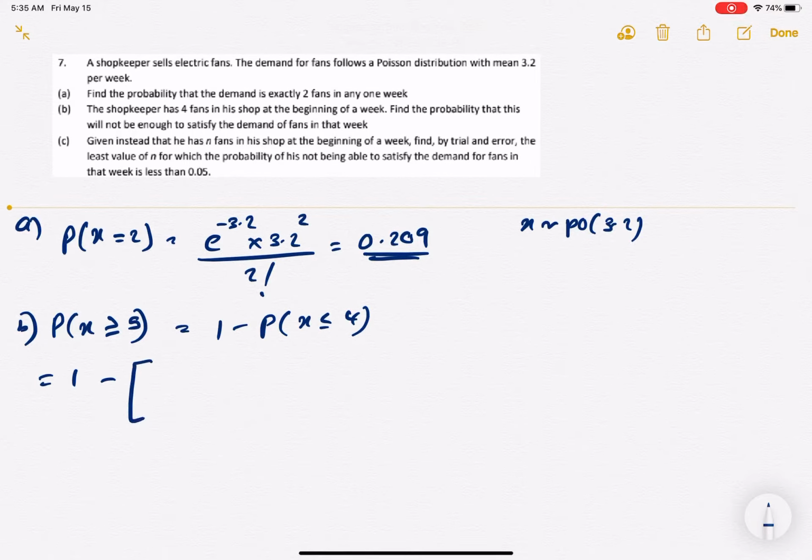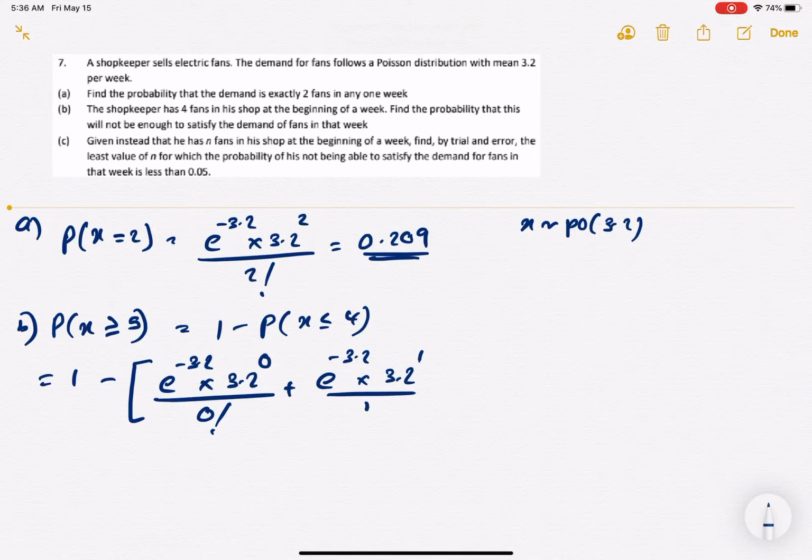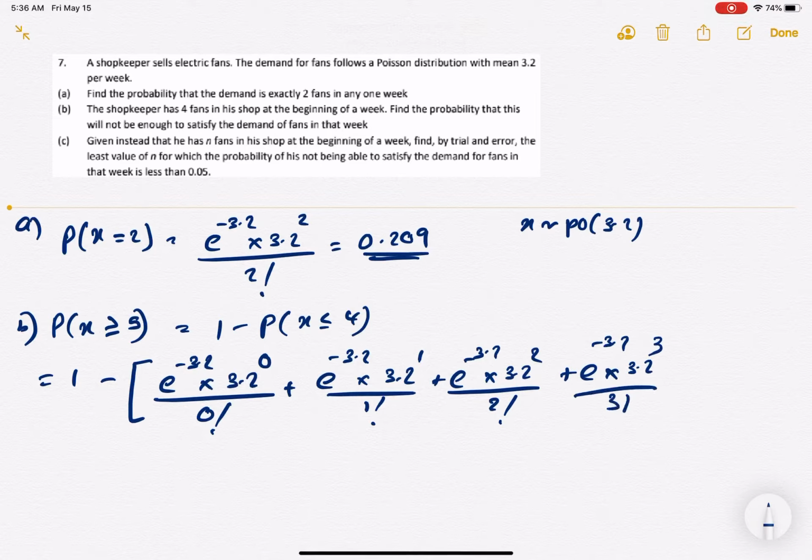So this goes from e to the power of minus 3.2 into 3.2 to the power of 0 over 0 factorial, plus e to the power of minus 3.2 into 3.2 to the power of 1 over 1 factorial, and so on up to e to the power of minus 3.2 into 3.2 to the power of 4 over 4 factorial.